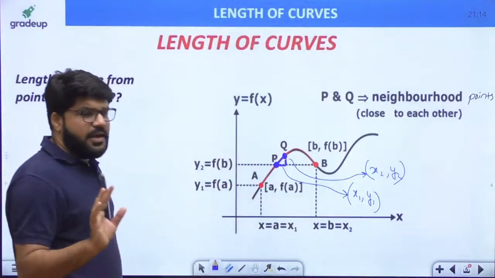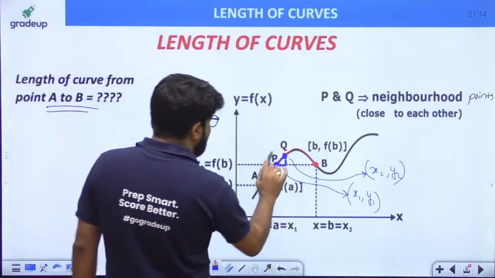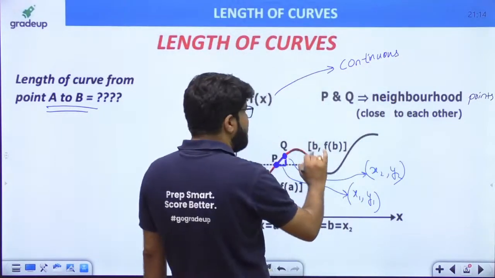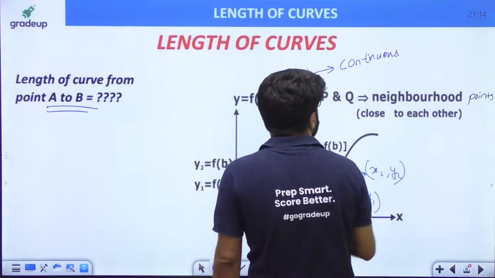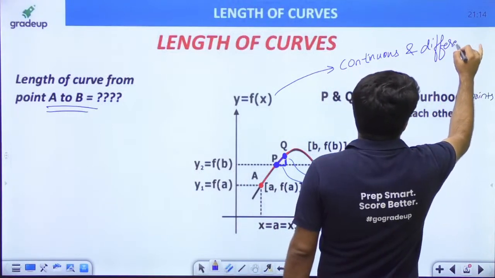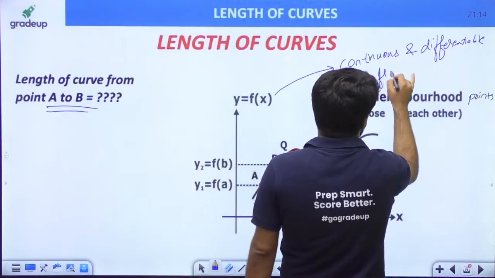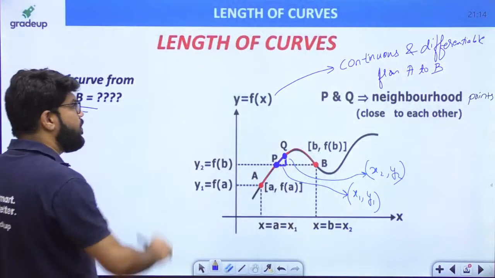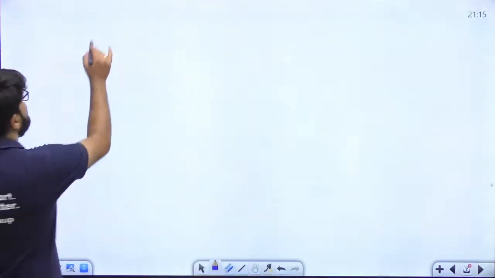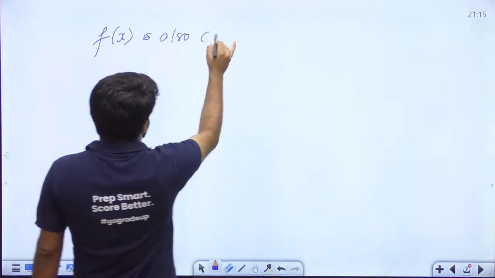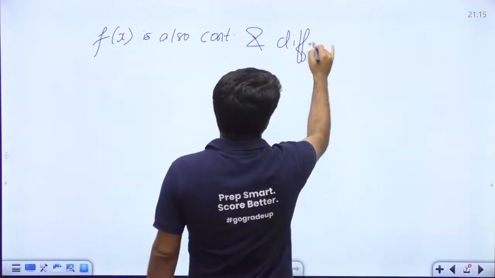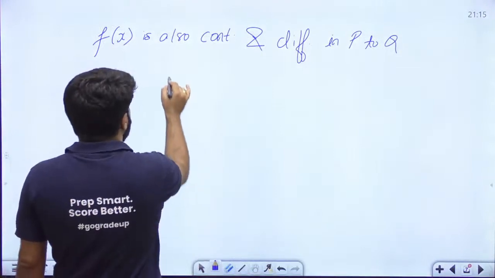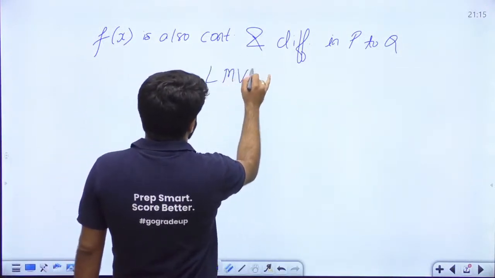Now, this formula that we are going to take is applicable for continuous and differentiable functions. So we will have to take a condition on the function f(x) such that if we want to find the length between any two points, between the points A and B, the function should be continuous and differentiable from the point A to the point B. And if it is continuous and differentiable from A to B, it is also continuous and differentiable in P to Q. Because it is overall continuous and differentiable from A to B, let's also take it as continuous and differentiable from P to Q. And whenever a function is continuous and differentiable in a range, it satisfies LMVT.